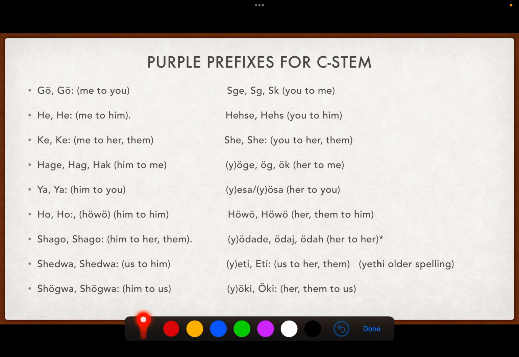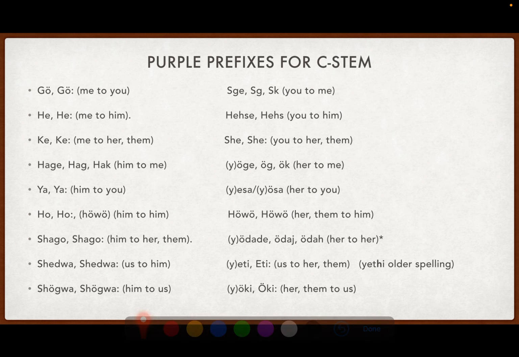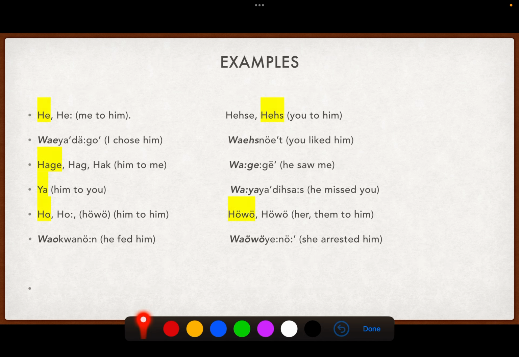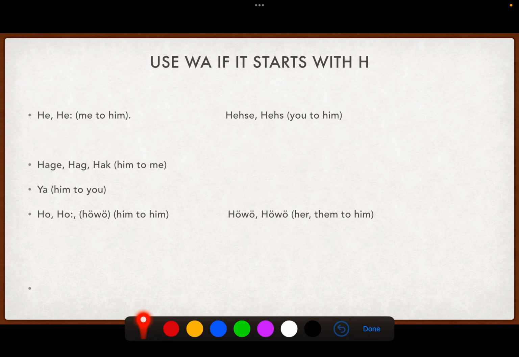All right, more prefixes. Again, back to the base here of all your purples. Now we're going to use wa if it starts with the letter H. The ones that start with H are all these ones: hey, heise, hage, hia, ho, homo. And we're going to use wa, so it's going to blend in, right? We get ye, weise, wage, waya, wow, wawmo.